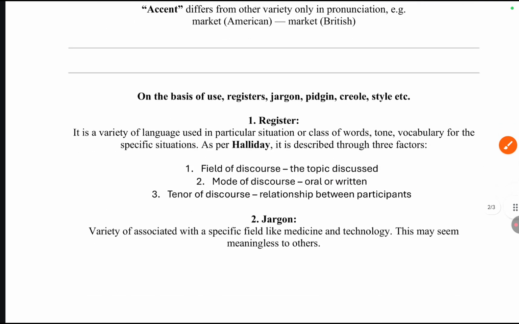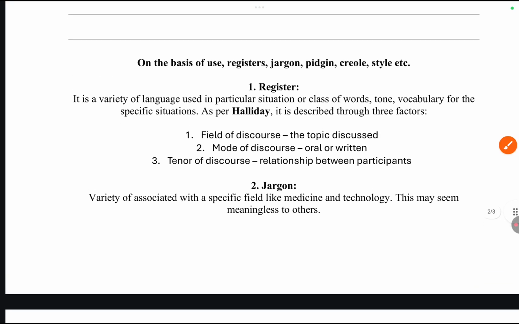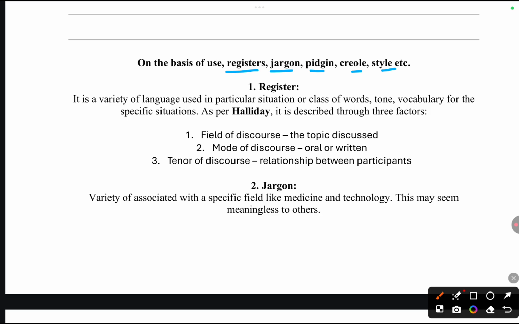Now friends, on the basis of usage, we have some other forms or varieties of language. First is register, jargon, pidgin, creole, style, etc. Now we will look at them by definition.